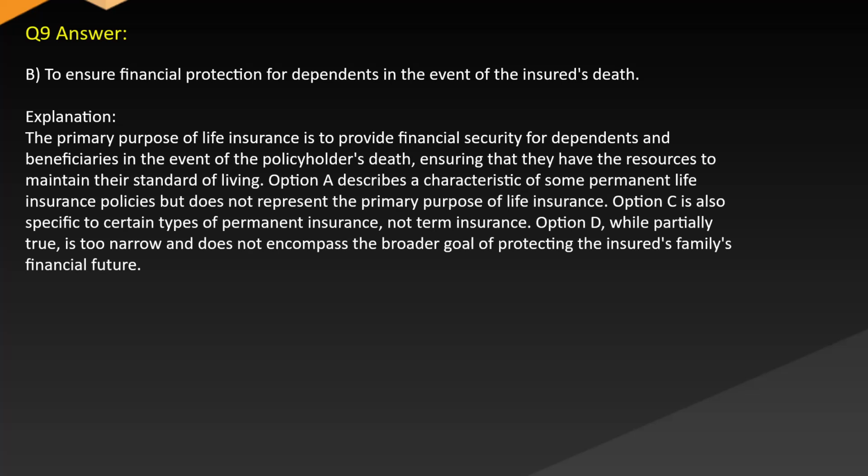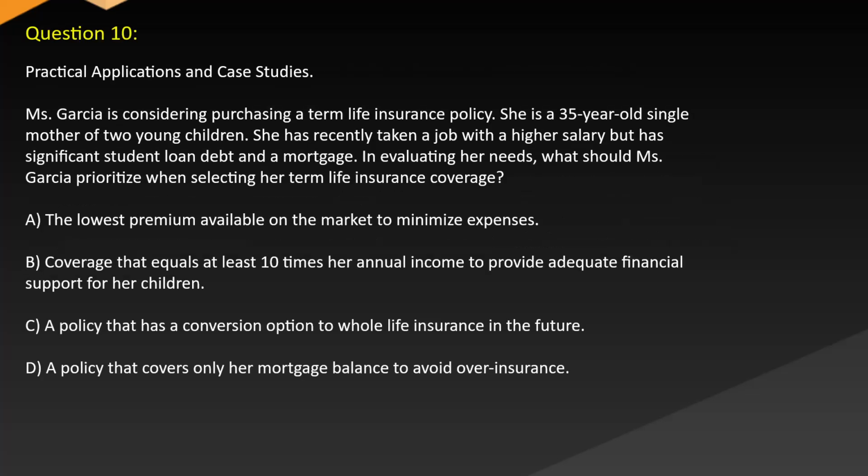Option A describes a characteristic of some permanent life insurance policies but does not represent the primary purpose of life insurance. Option C is also specific to certain types of permanent insurance, not term insurance. Option D, while partially true, is too narrow and does not encompass the broader goal of protecting the insured's family's financial future.